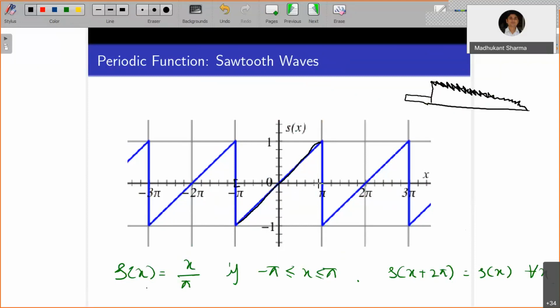The length of the interval minus pi to pi is 2 pi. After 2 pi, if you take s of x plus 2 pi and repeatedly generate this, the next piece is this one, and so on.